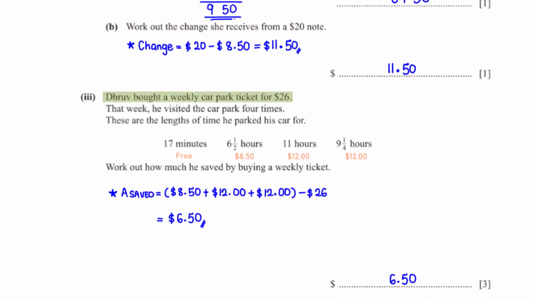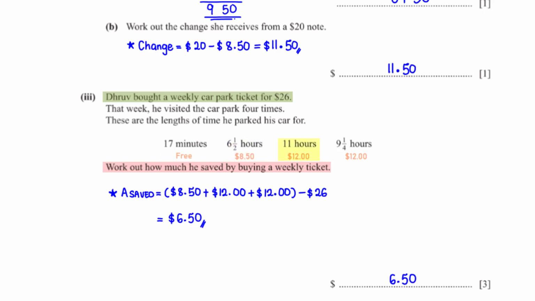Drav bought a weekly car park ticket for $26. That week, he visited the car park 4 times. These are the lengths of time he parked his car for. Work out how much he saved by buying a weekly ticket. If he parked for 17 minutes, then he'll pay nothing. For 6.5 hours, he'll pay $8.50.